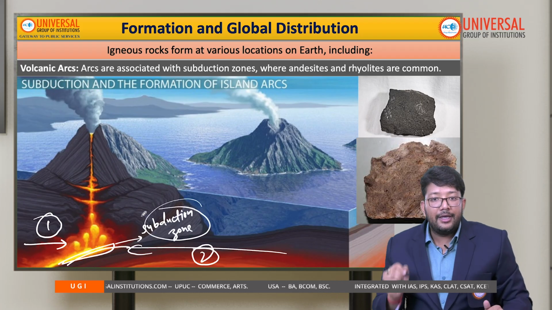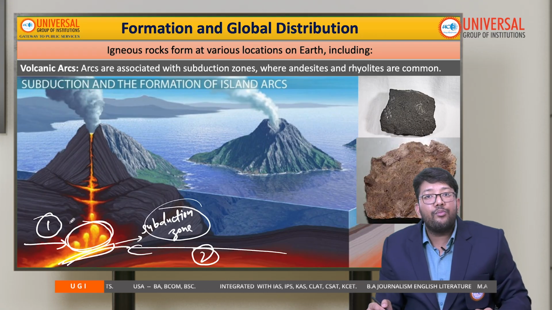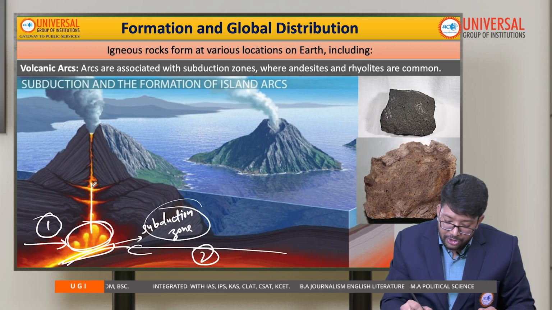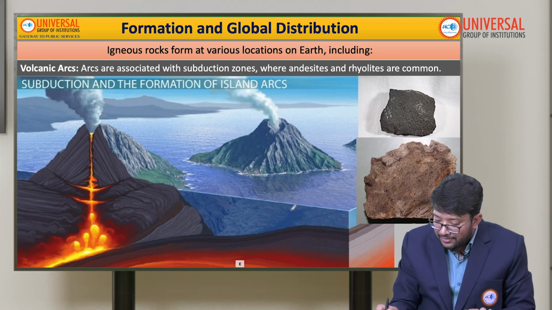Now when it is subducting, more and more molten rock is formed and it will push upward and result in the volcanic arc. So see, this is interesting, this is our sea level.